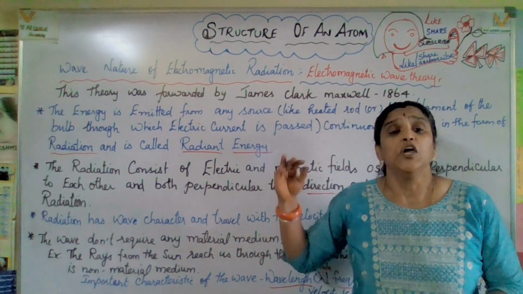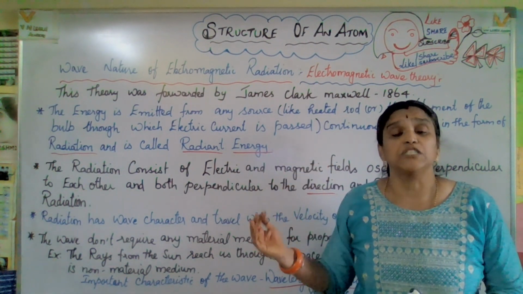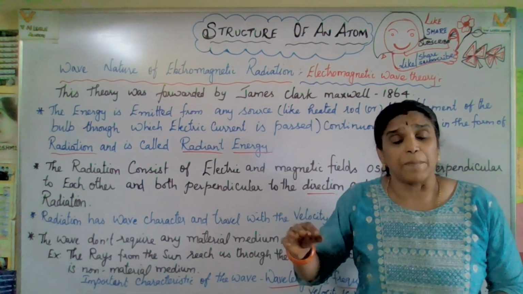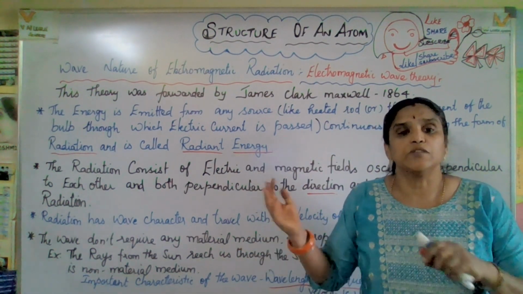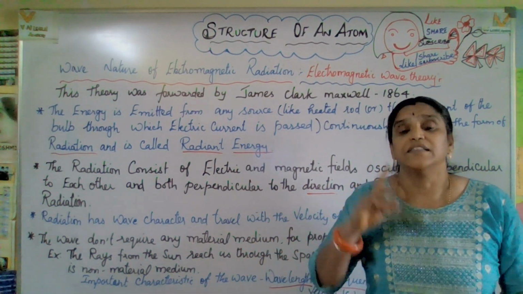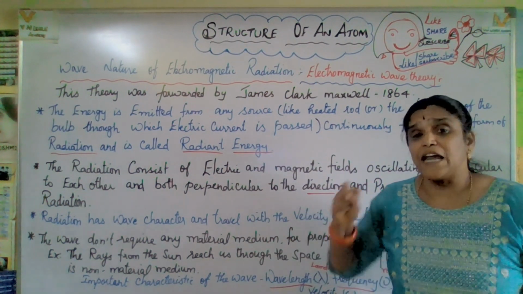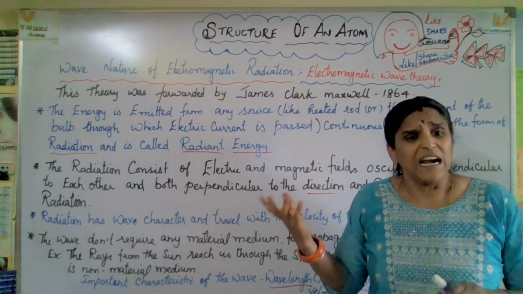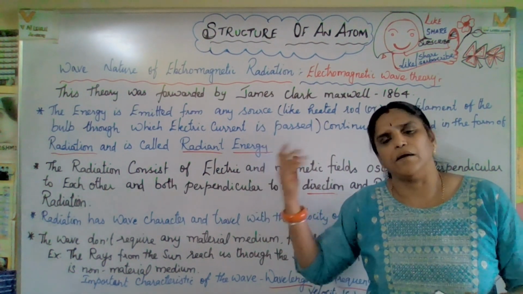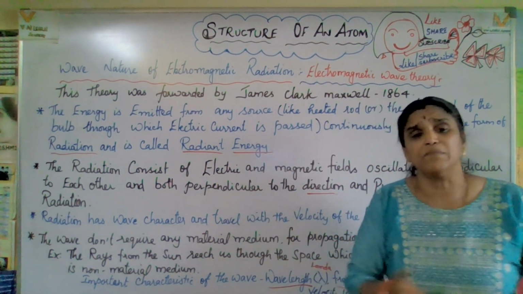See, for example, if you are going on a river, you need a boat. That is a material medium. Going on the river means you need something to support you to cross it. But light passes through any place, or comes from any place, without requiring any material medium. So it comes directly.